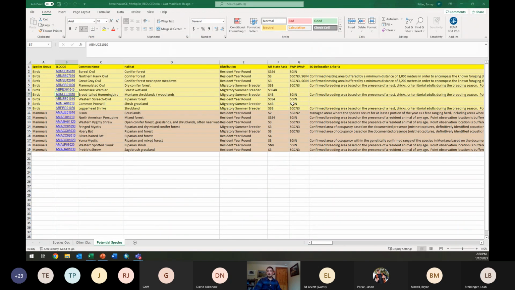The one thing I should have left up here are those habitat modeling percentages that Bryce was pointing out, the moderate, I can't remember the exact categories, but that could be another good thing to compare and say, okay, I'm supposed to have these species because I potentially have these habitat types on this landscape, but then look at those percentages and say, okay, do I really have enough of that habitat that I should really be concerned about that species? So one that pops up to me for this particular ownership, I'm not too worried about Tennessee warblers based on what I know about that. I would imagine if I had those percentages up there, we'd see a fairly low percent of potential habitat for Tennessee warblers.